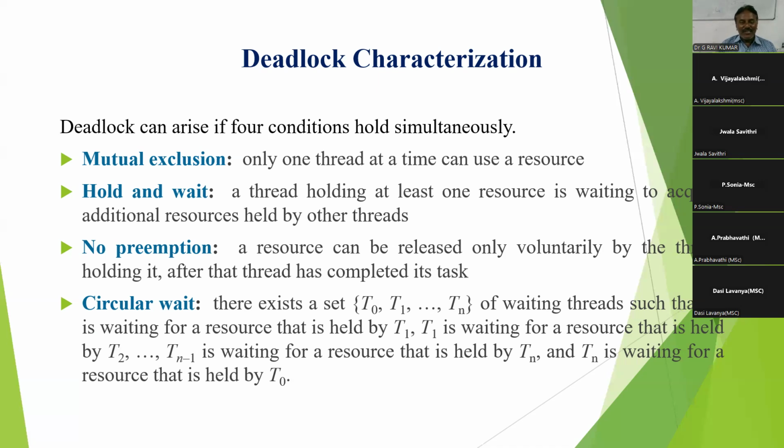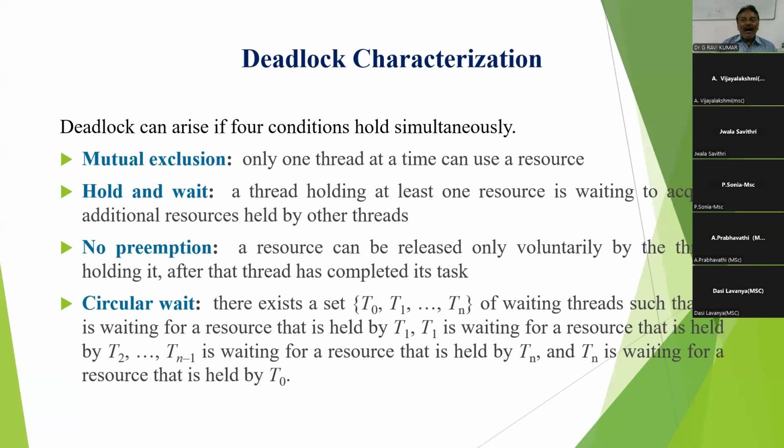The mutual exclusion condition occurs with non-shareable resources. With a non-shareable resource, while one process is executing, the other process must wait.